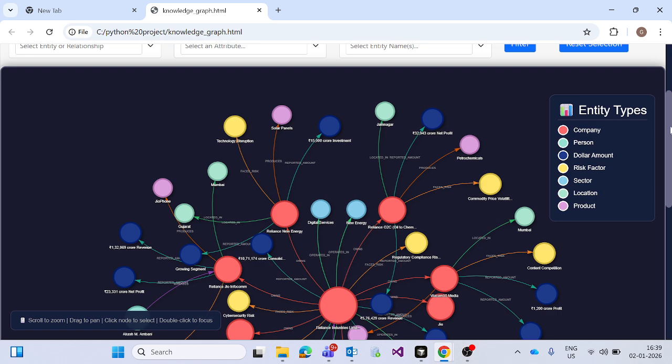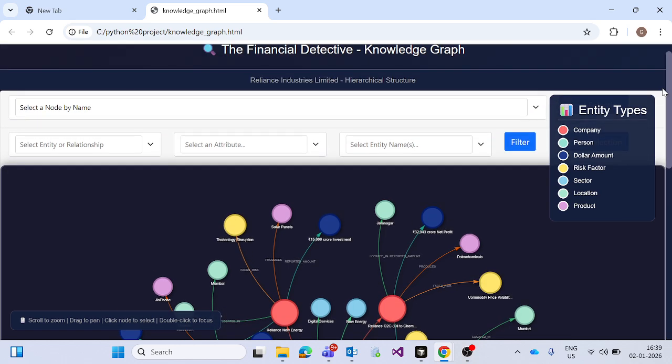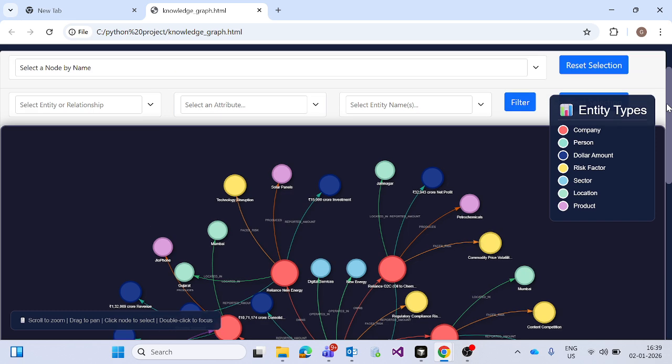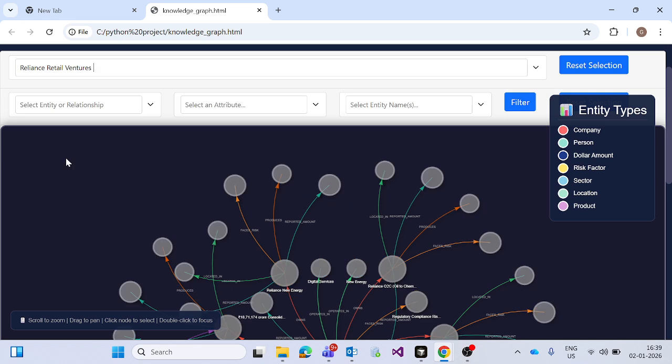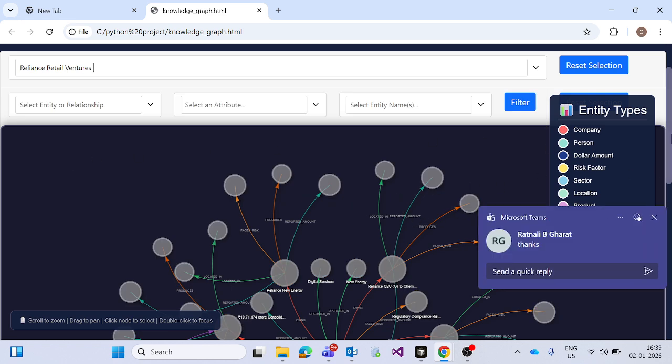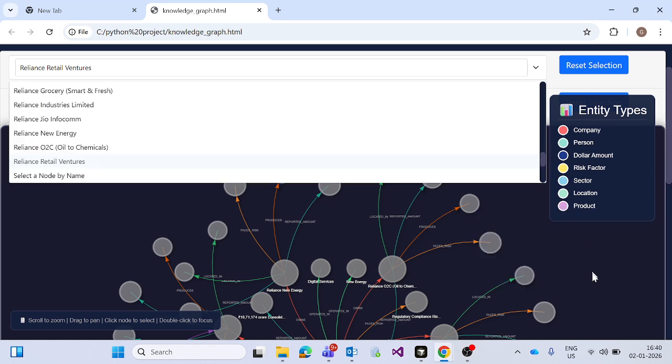And if I go to the filters that appear over the screen, I'll go with the first filter. This filter especially works to highlight a specific company. Like if I want to go with Reliance Retail Ventures, then all the rest of the routes are grayed out.